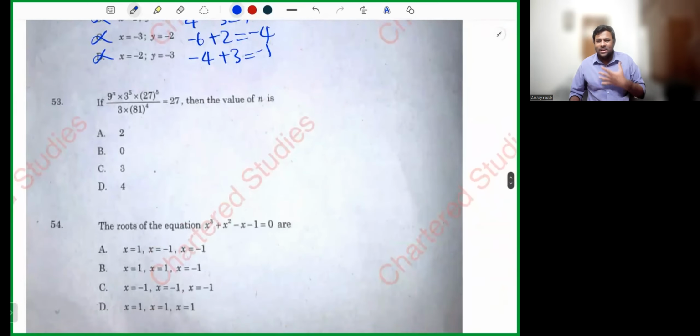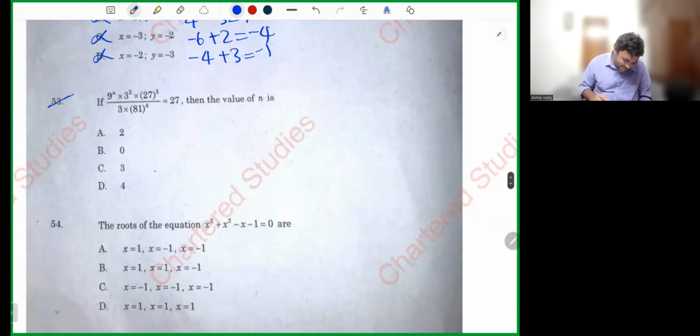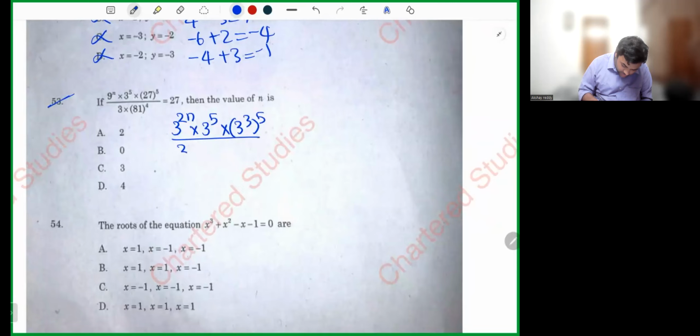53. If I see such type of question, I'll get very happy in the examination. Index numbers is asking you to calculate the value of n. Let's do one thing, my dear friends. Everything let us express in terms of 3. 9 I can write as 3 power 2, to the power n. 27 I write as 3 cube, whole power 5. 81 is 3 power 4, whole power 4, is equal to 27, I write as 3 cube.